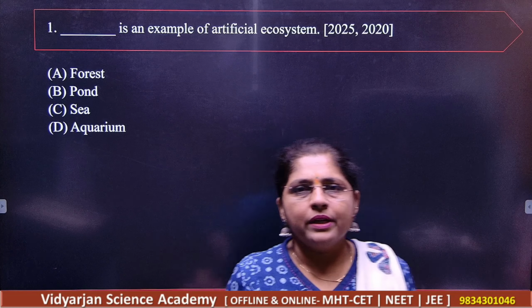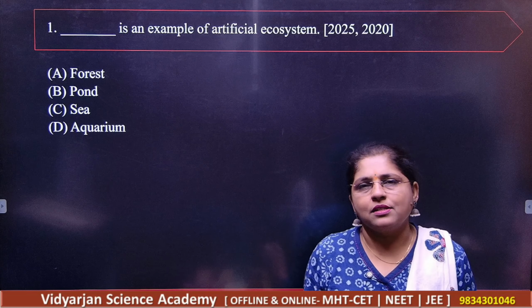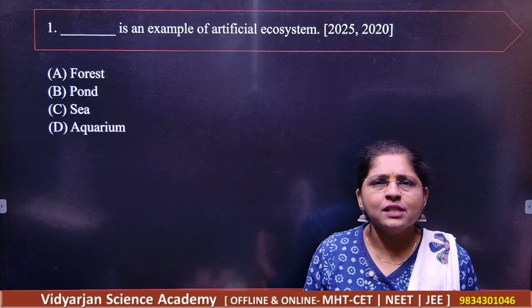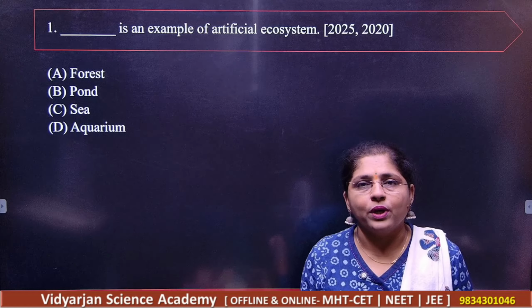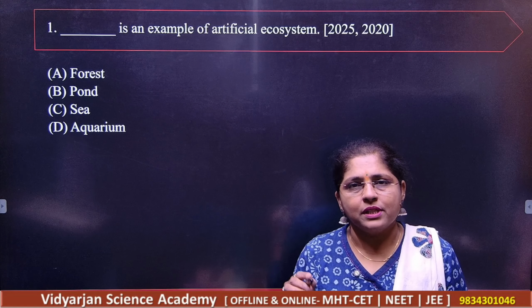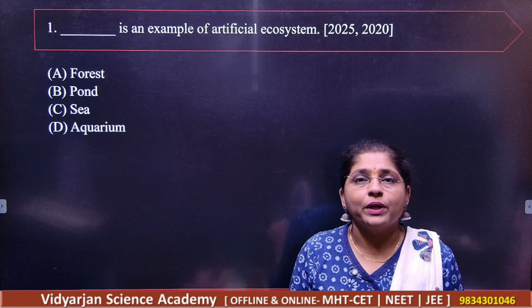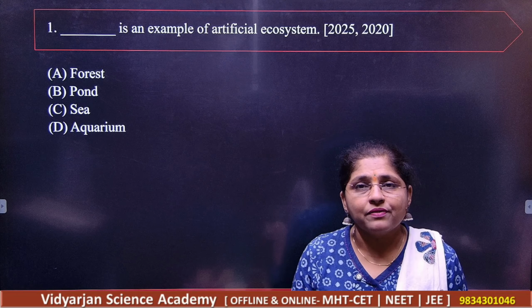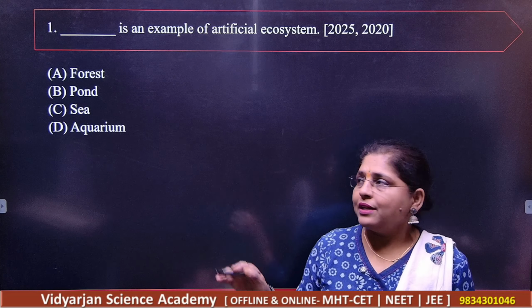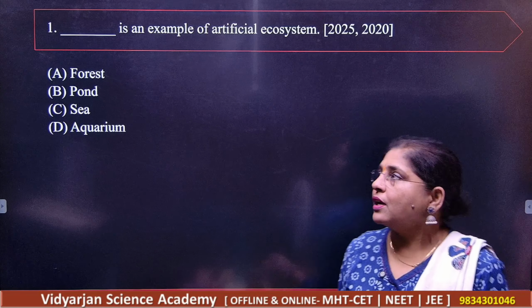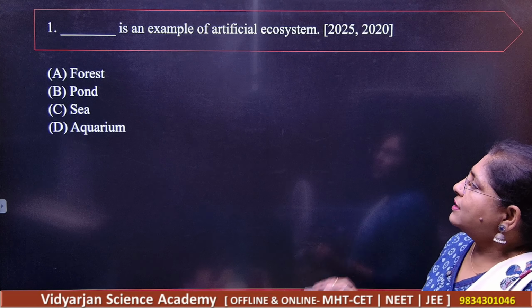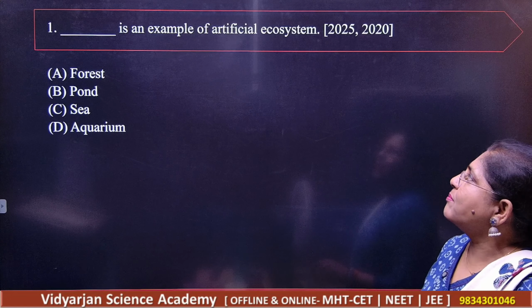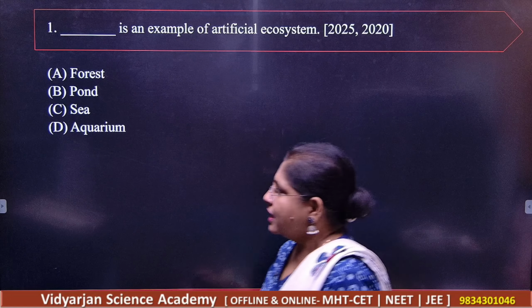So, dear students, for getting the correct answer here, for all this miscellaneous topic, you are supposed to read the textbook word to word. And remember, for CET, reading the textbook word to word, again I'm repeating, is very, very important so that you will get the correct answer here. So, what is the correct answer for question number 1? So aquarium is the example of the artificial ecosystem.